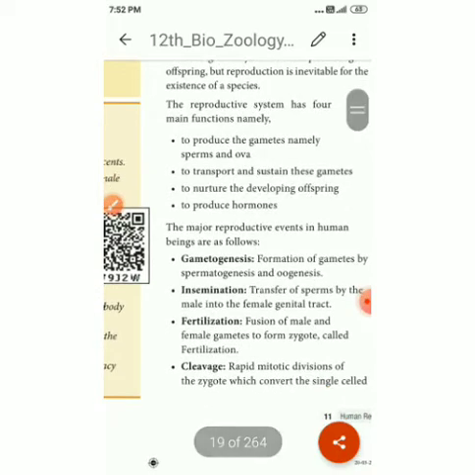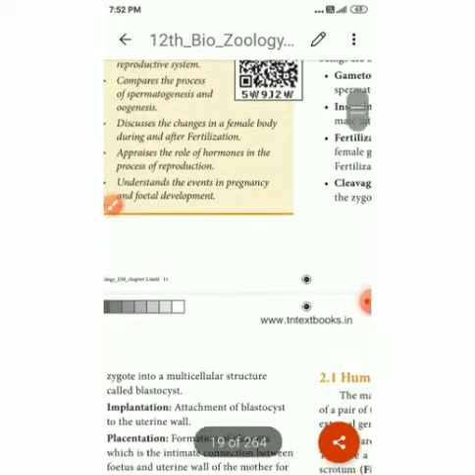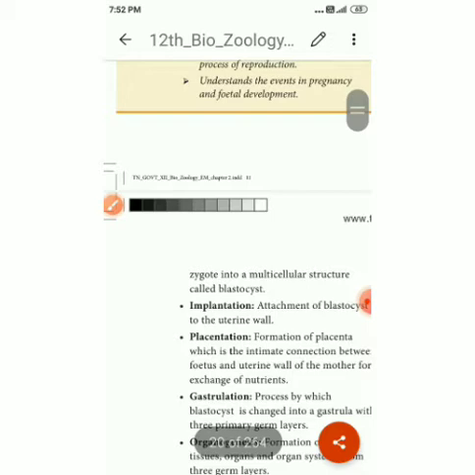The fourth step: when the zygote is formed, what happens next? It starts to divide, producing a multicellular structure, the blastocyst. The next step is called implantation. The blastocyst goes and attaches to the uterine wall. That is called implantation.